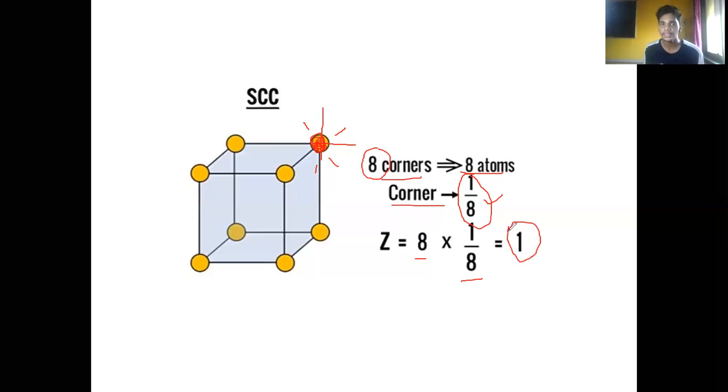Now you will ask me the question: in this you do not find a complete whole atom here. The question is correct, there is no atom wholly present, but it forms cuts of atoms, and these atoms ultimately contribute to one atom over here. So what we understand is that Z represents or indicates the number of atoms present in a unit cell, but we can't consider an atom as a half, 25%, or 75%. We have to give the exact number of atoms.